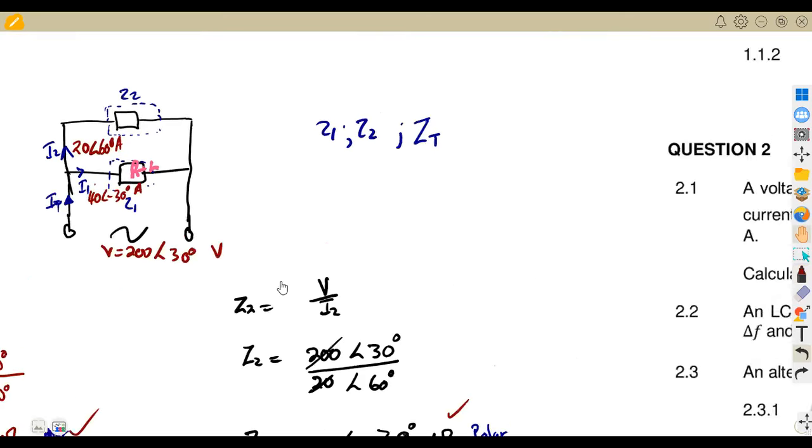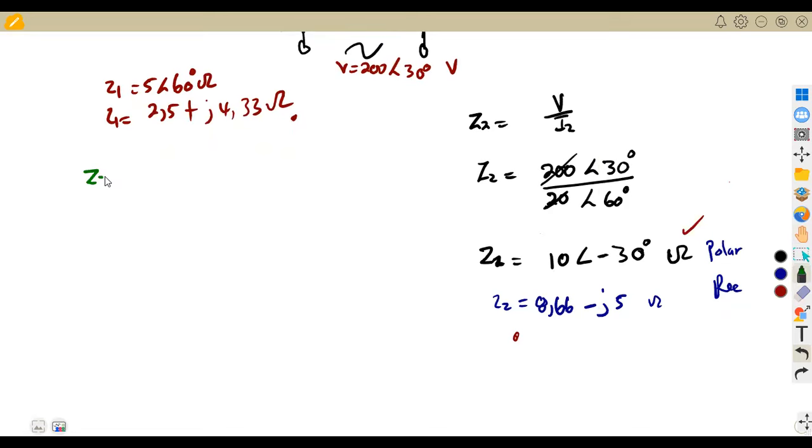Now, this is what I want us to understand from the Z1 and the Z2 that we calculated. We can see that these two, Z1 and Z2, are in parallel. So to find ZT, we can use product over sum, that is the product of Z1 and Z2 over the sum of Z1 and Z2.